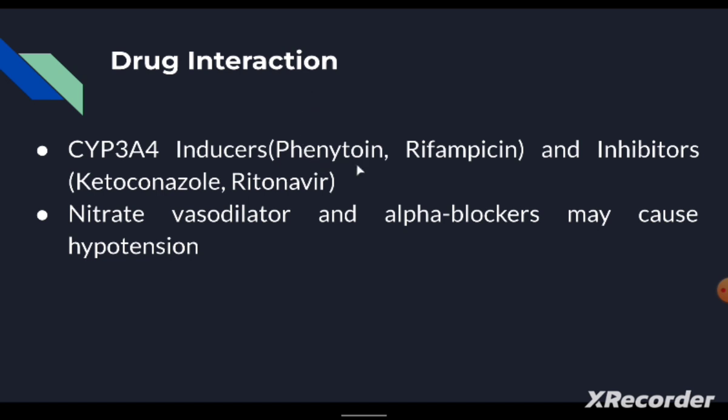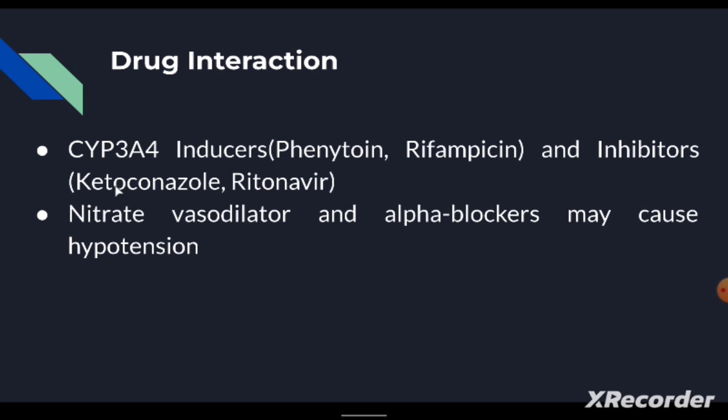So, if you are taking phenytoin or rifampicin, you have to increase the dose of those drugs. CYP3A4 inhibitors such as ketoconazole and ritonavir can cause accumulation of the PDE5 inhibitors, which can increase the toxicity.